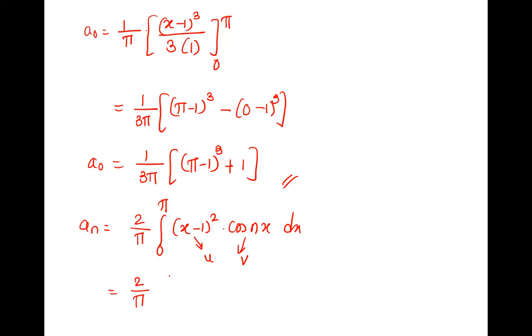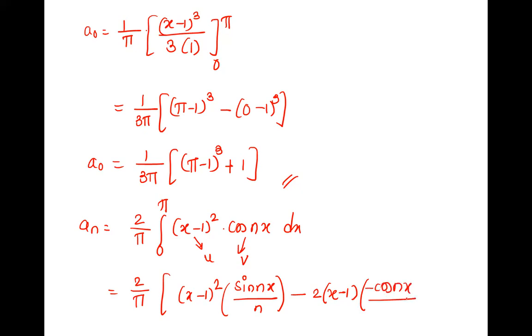We apply now. So it is u as it is, first into sin nx upon n, the integration of cos nx. Correct. u v1 minus u dash, what is the derivative? Something raised to n: 2 into x minus 1, n into something raised to n minus 1, that is 1, into derivative of that something, that is 1. Now integration of this: minus cos nx upon n, already one n, so n square.